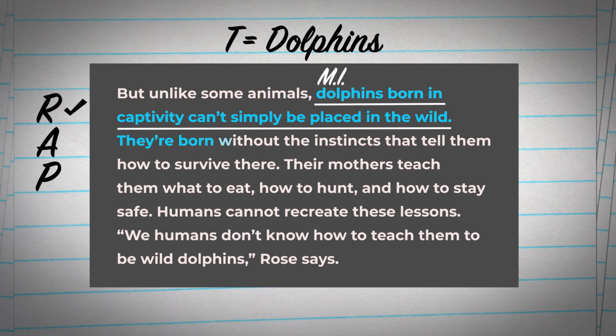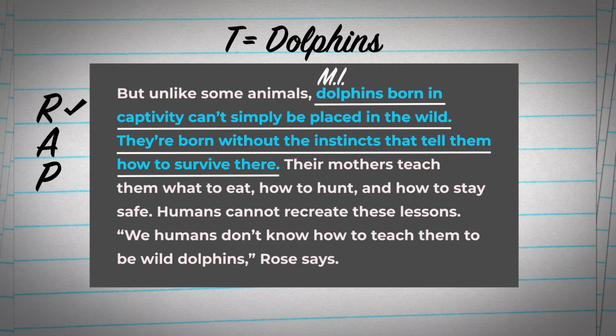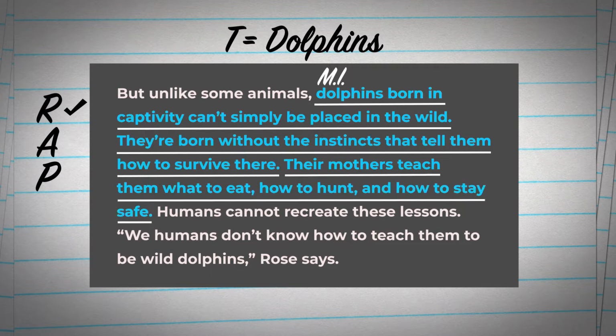So what are the details that support or prove the main idea? First, they're born without the instincts that tell them how to survive there. So we're going to underline that. Also, their mothers teach them what to eat, how to hunt, and how to stay safe. So that is going to be another detail. I'm going to put detail 1 by the first one, D1, D2 by the second.